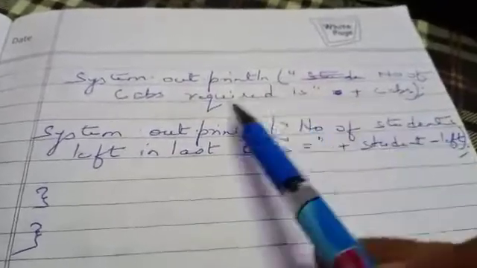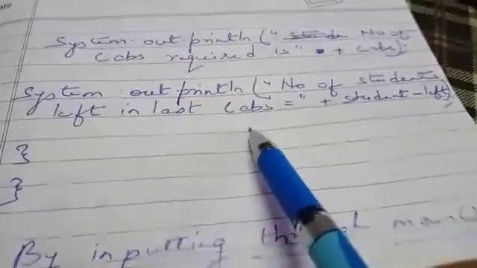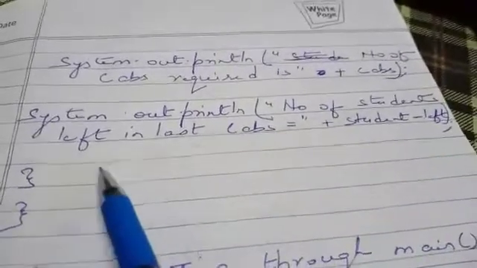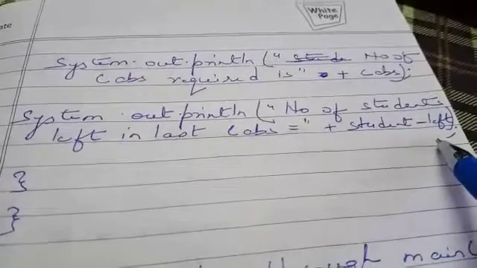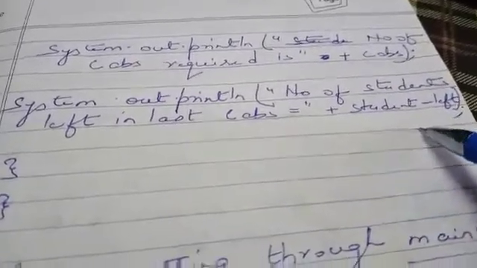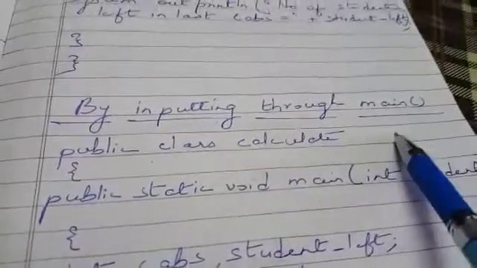System.out.println, number of cabs required is cab. Again System.out.println, number of students left in last cab plus student_left. Now this will give you the remaining number of students in the last cab. Closing brace, closing brace.